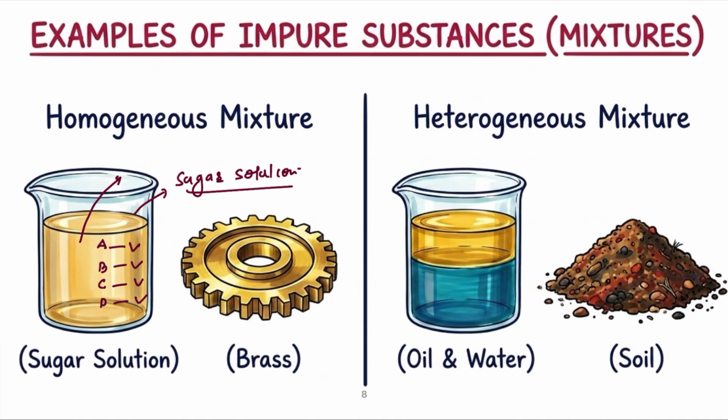Meaning, sugar is mixed in such a way that at each and every point the amount of sugar is the same. But when you mix oil and water together, you will first find the boundary line between the oil and water. This is your boundary line.